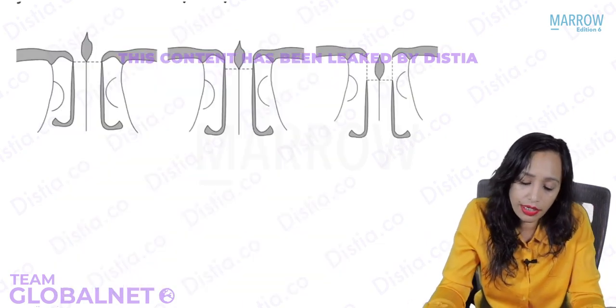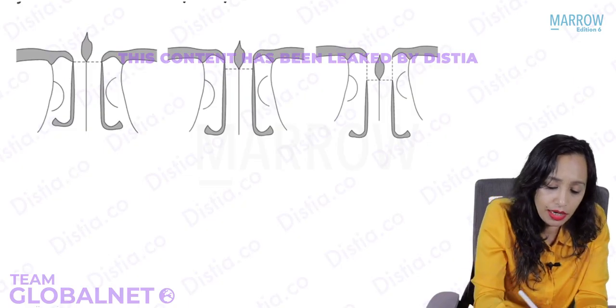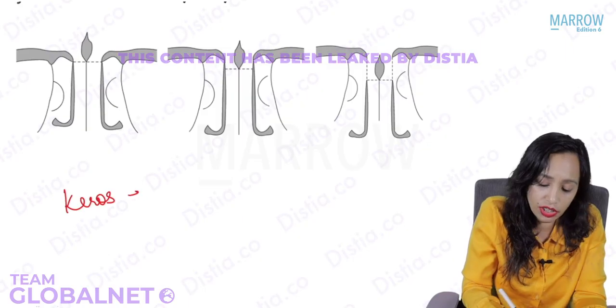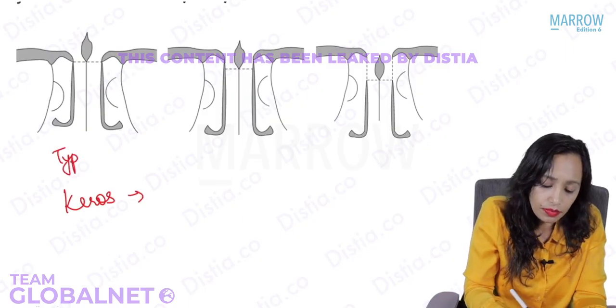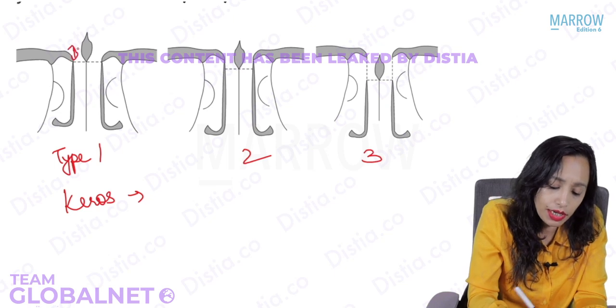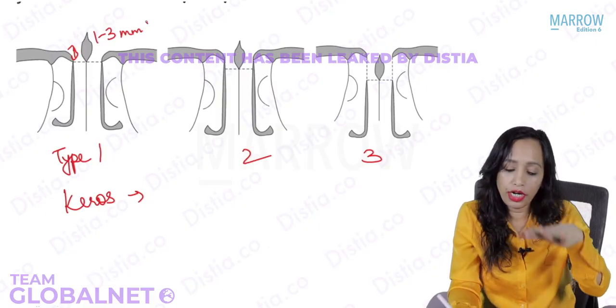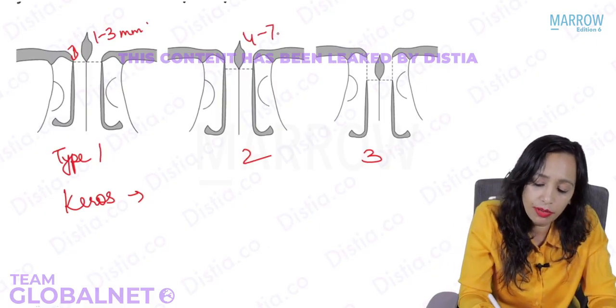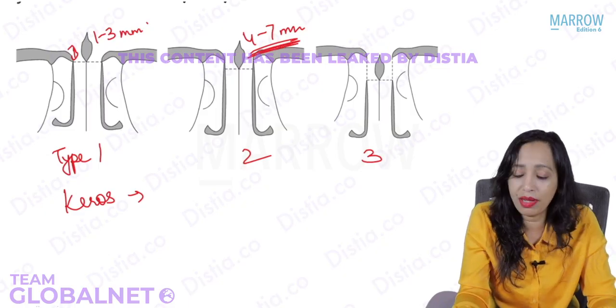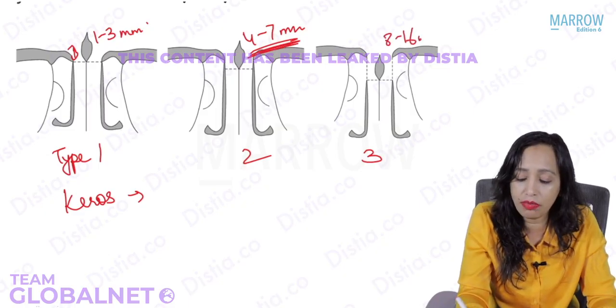So the classification has been given by Keros. This is known as Keros classification. Type 1, this is type 2, this is type 3. In type 1, the depth is around 1 to 3 millimeters. Type 2 is deeper, around 4 to 7 millimeters, and this is usually the common variety. But in some people, it can be around 8 to 16 millimeters. See how deep this is.